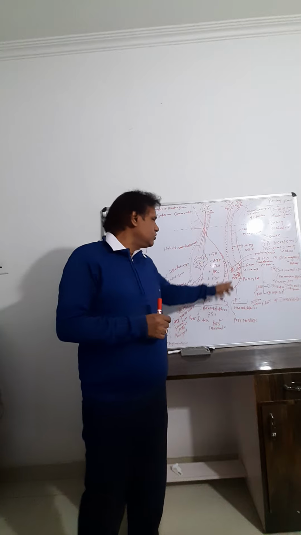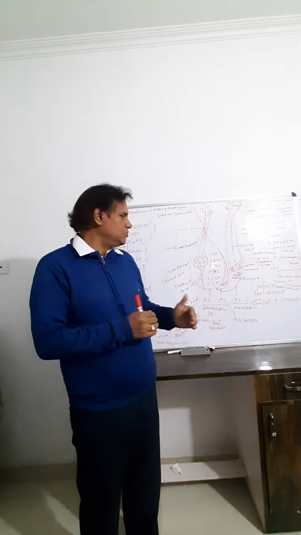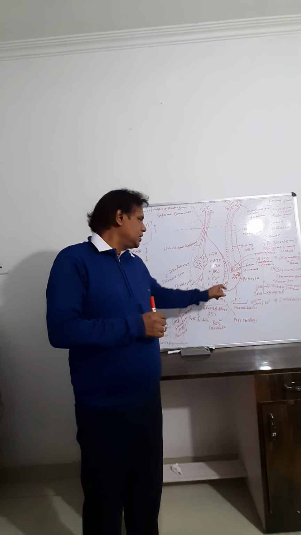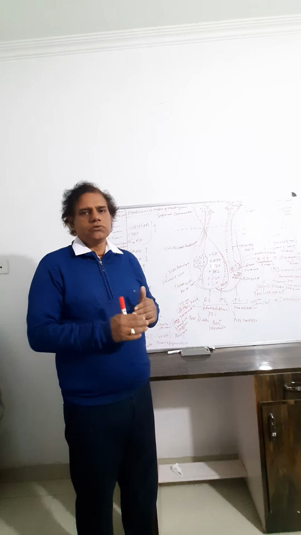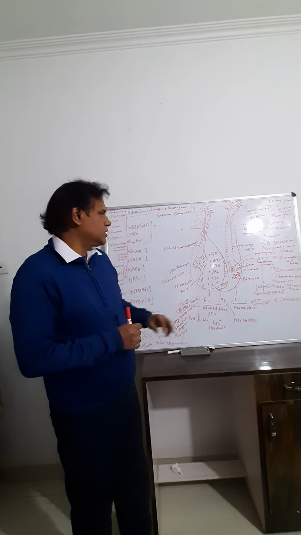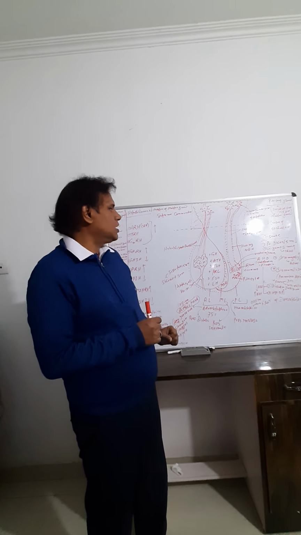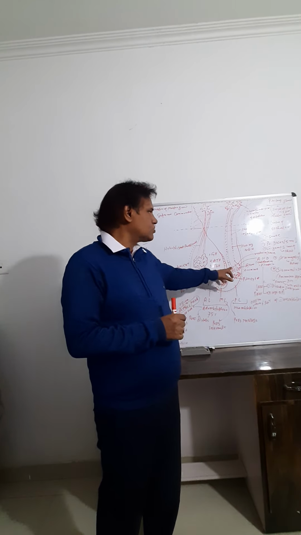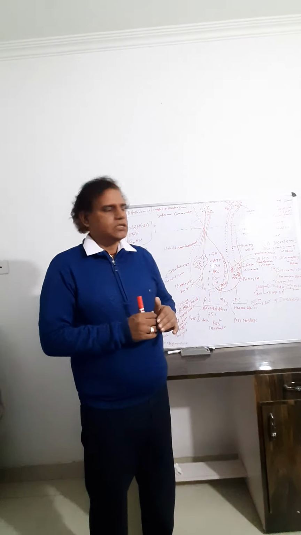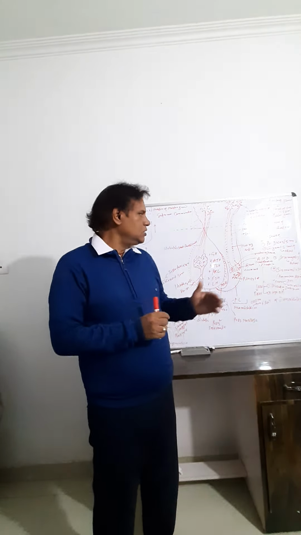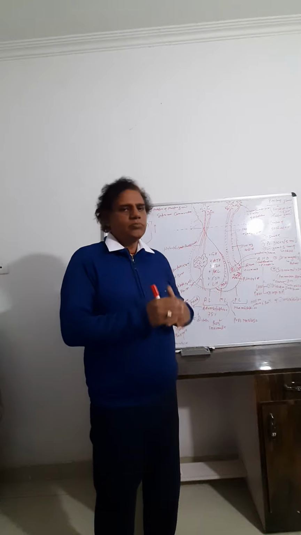And the middle lobe, that is MSH. In human beings, the middle lobe is very less developed. So this is the melanocyte stimulating hormone, which controls the melanin pigment. And the posterior lobe, that is called neurohypophysis or pars nervosa, consists of oxytocin and ADH. Oxytocin is also called pitocin and ADH is also called pitressin.